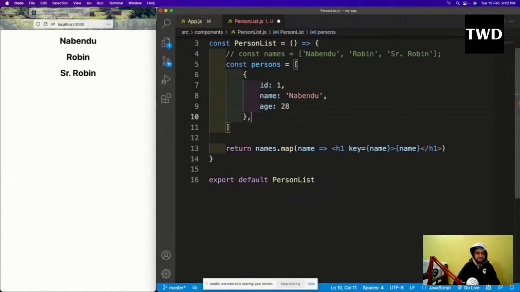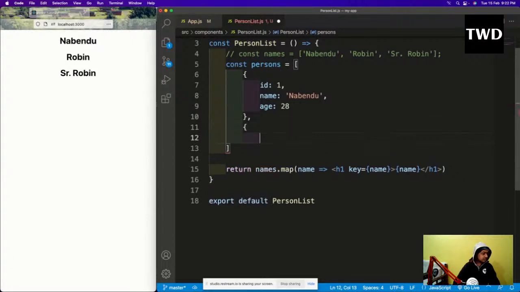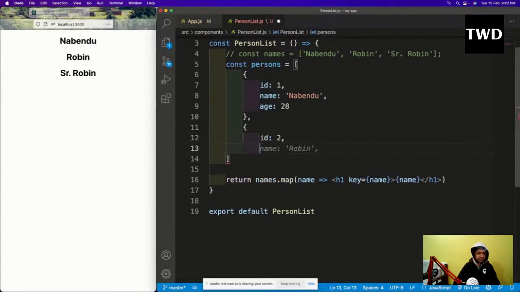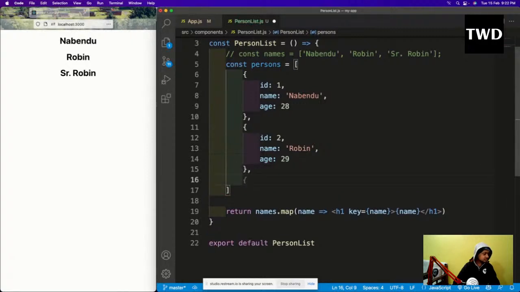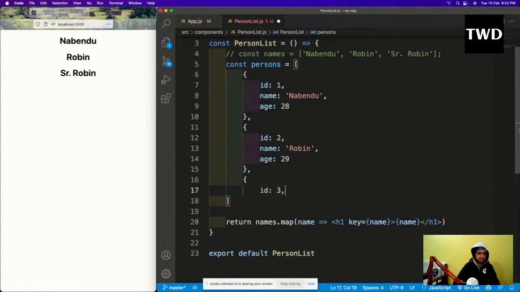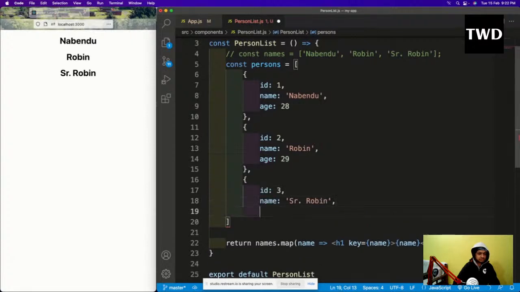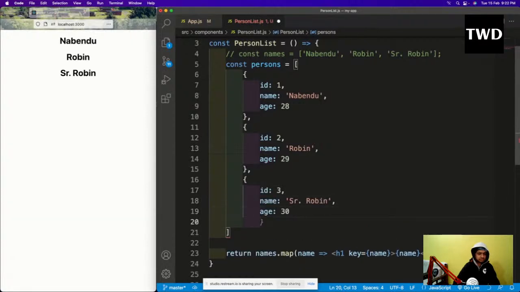Let us have some more ids and all. Name Robin, age 29. Okay, so this I'm having.